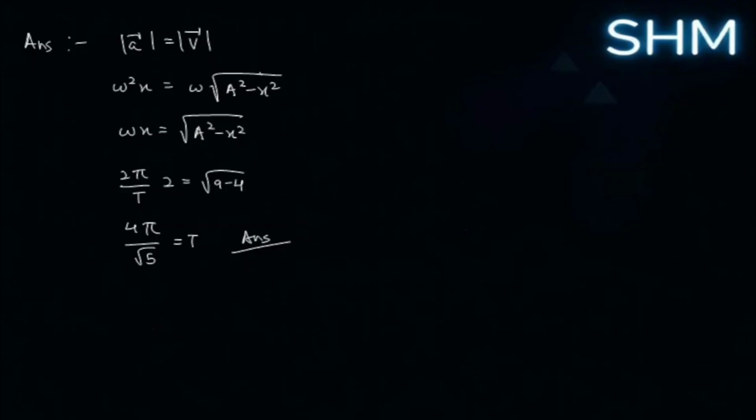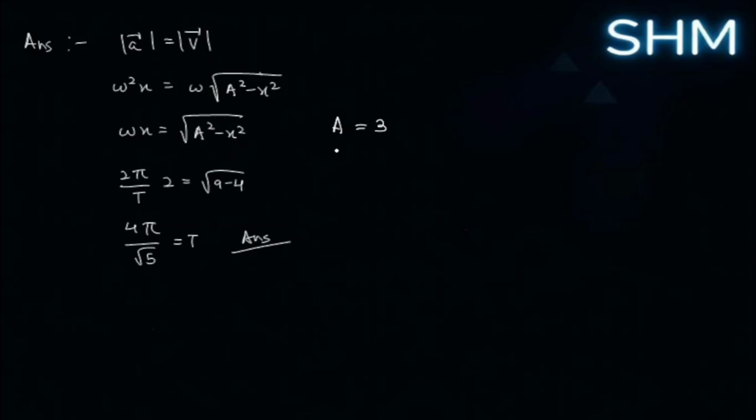Then plug in the values. One omega is on the left side, omega equals 2 pi by T. x you have been given as 2. Root of 9 minus 4, a was 3, right? What amplitude were you given? 3.